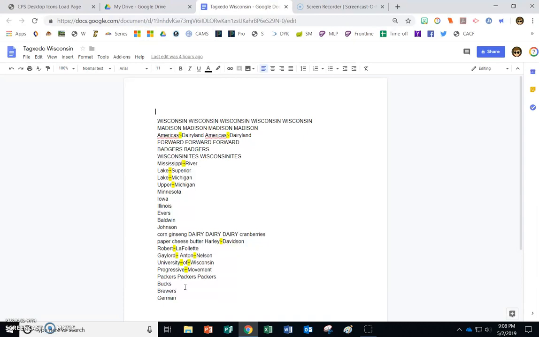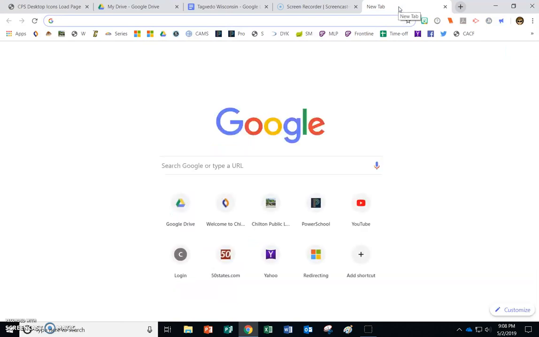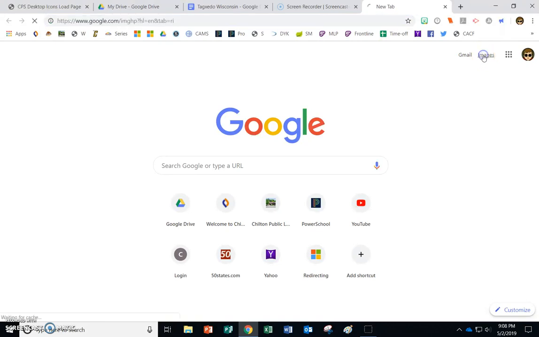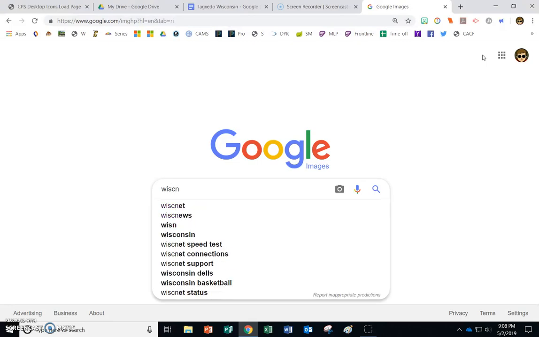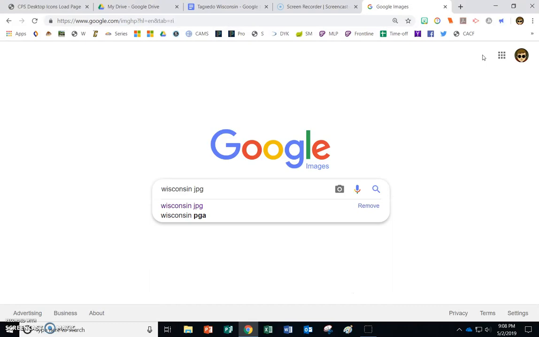Now we're going to look for a picture in Google Images of your state, and it's going to be a piece of clip art. So you're going to go up to a new tab. You can click on Images, and you're going to type the name of your state and put the word JPEG and search.